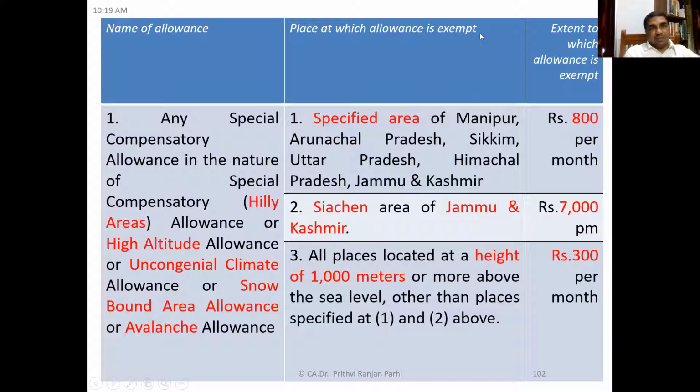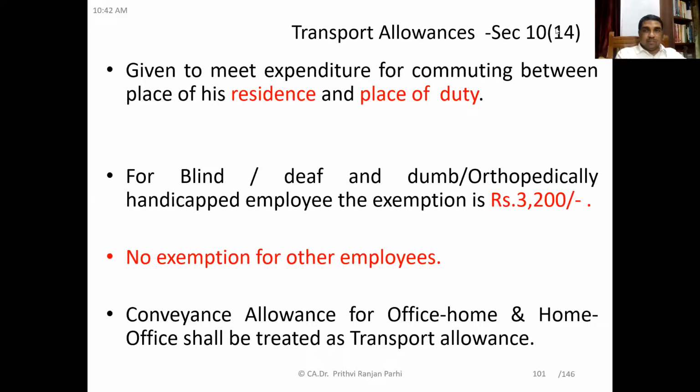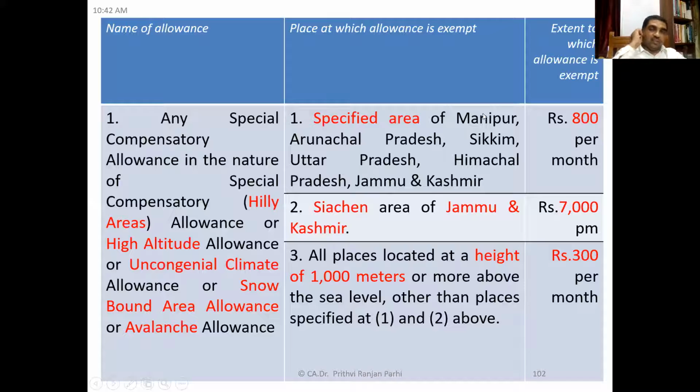Now, friends, there is also a list of allowances which we'll be learning. They're called special allowances. Here is again a list of special allowances which are exempted, but the exemption doesn't depend upon the actual expenditure.